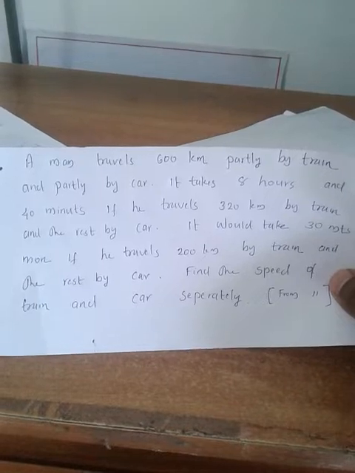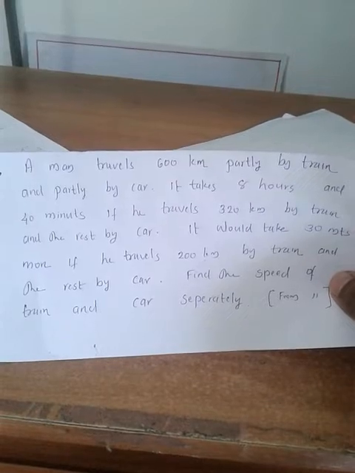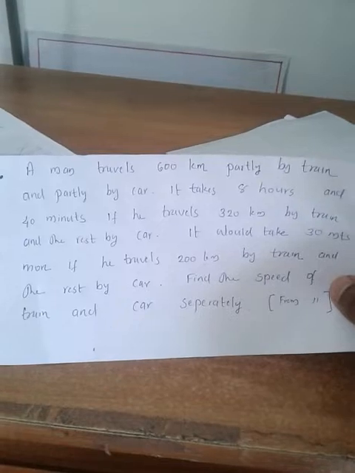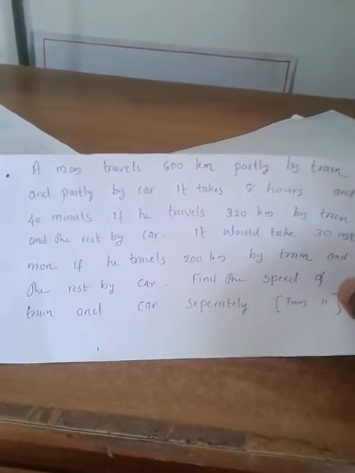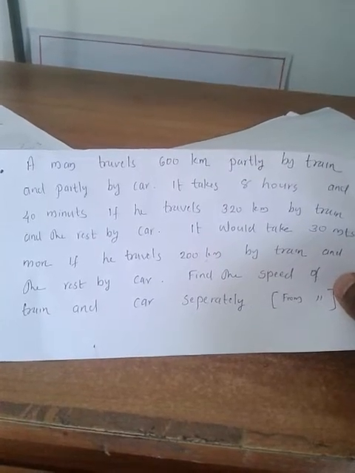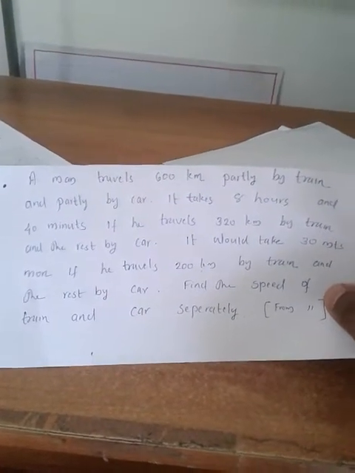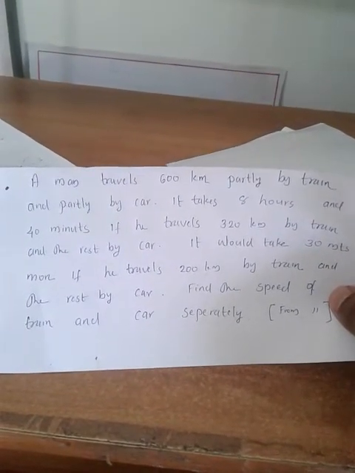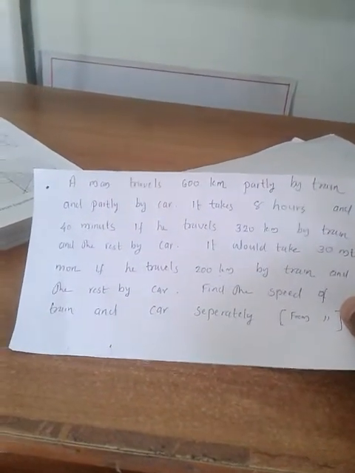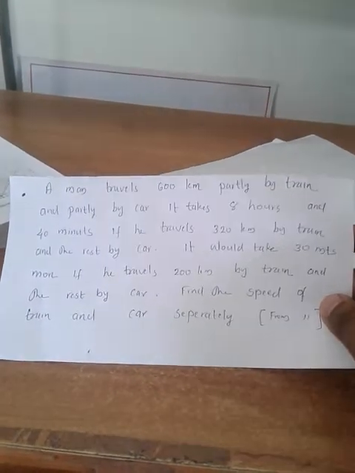And suppose he travels 200 km by train and the remaining, that means out of 600, 200 by train and the remaining 400 by car, then it will take 30 minutes more than the first time. The first time is 8 hours and 40 minutes. Now it will take 30 minutes more than that, that means 8 hours and 70 minutes, if he travels 200 by train and the remaining by car.